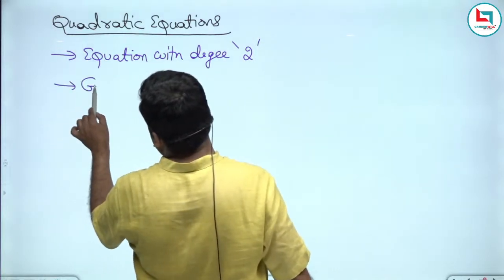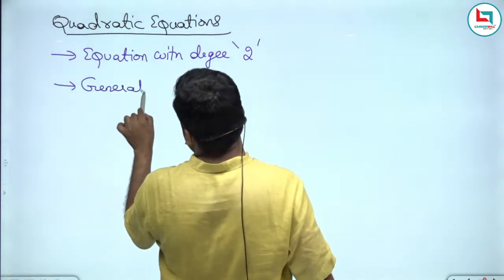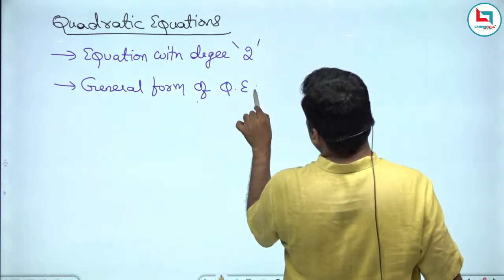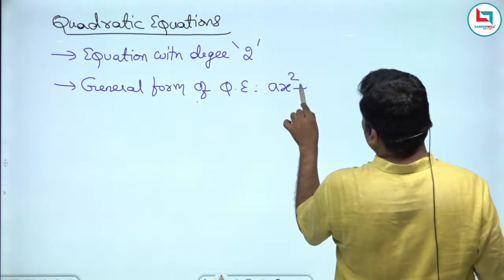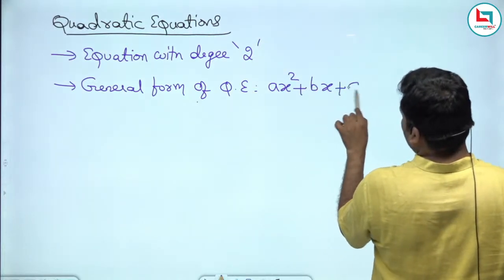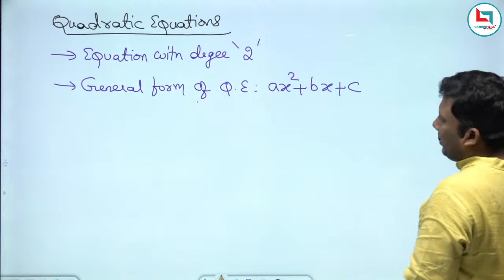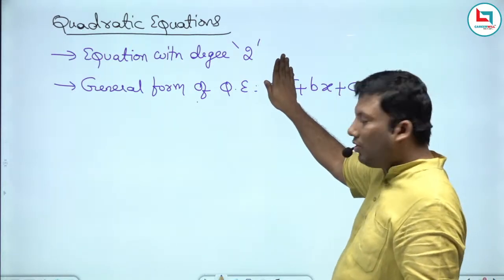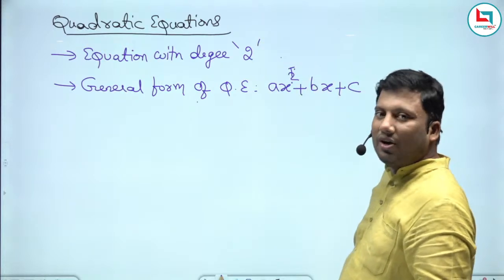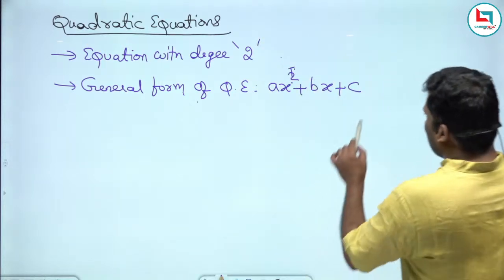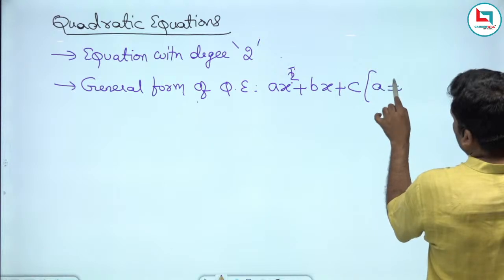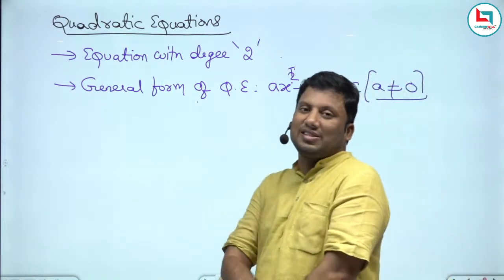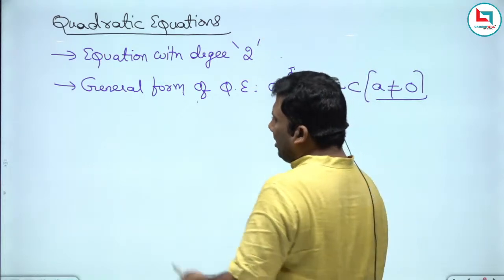Now, the general form of the quadratic equation. What is the general form of a quadratic equation? The general form is ax square plus bx plus c. If a is 0, that is, if the coefficient of x square is 0, then it becomes a linear equation. That is the reason a is not equal to 0.